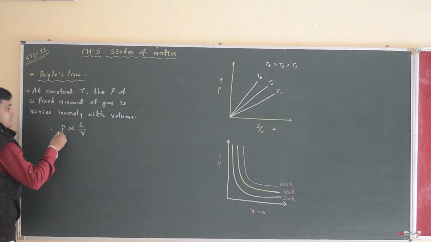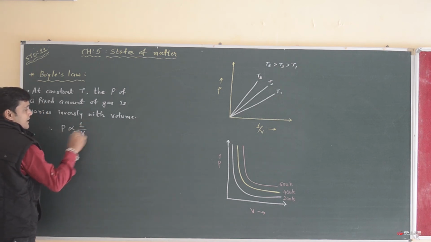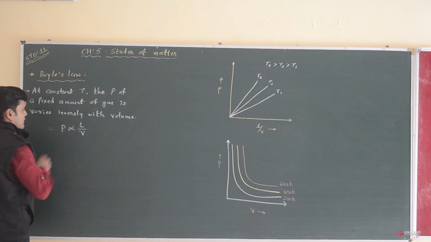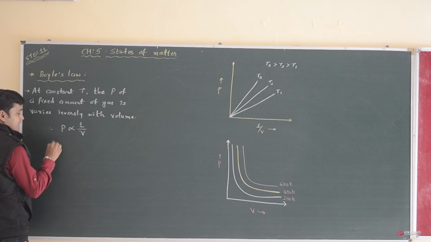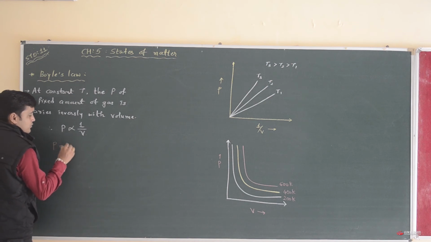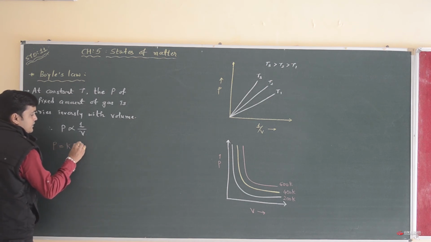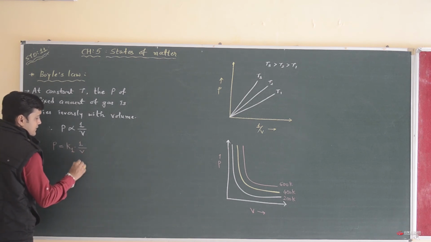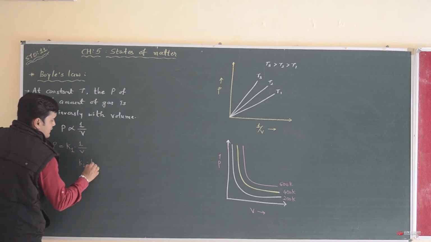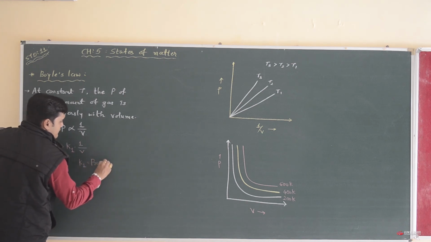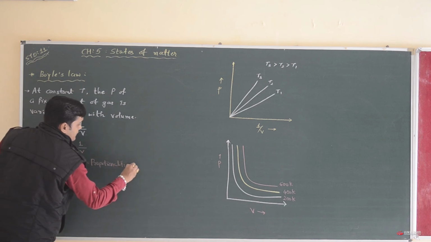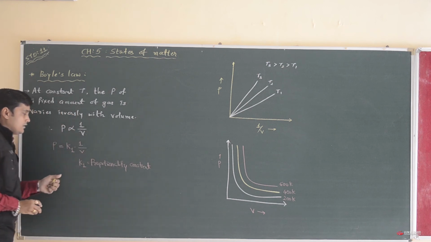So our step is P varies as 1 by V. If we want to remove the proportionality symbol, P is equal to K1 into 1 by V. This K1 is known as the proportionality constant.